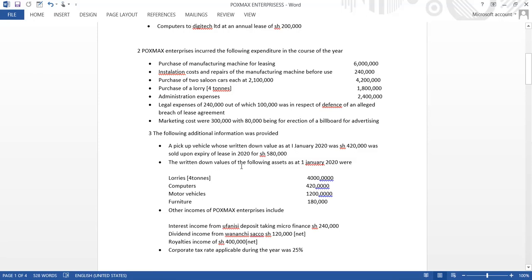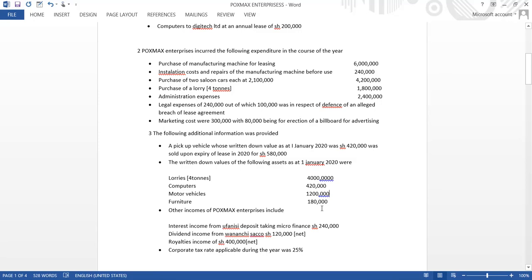The written down values of the following assets as at 1st January were these: lorries 4 ton, 4 million; computers, 420,000; motor vehicle, 1,200,000; furniture, 180,000.